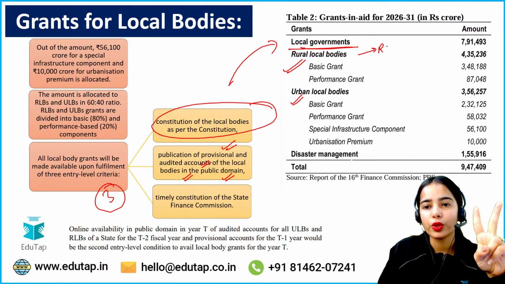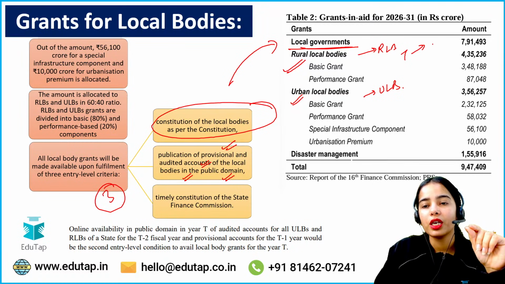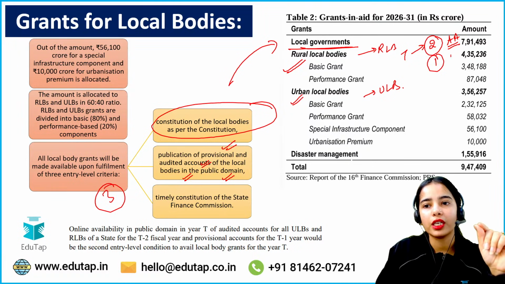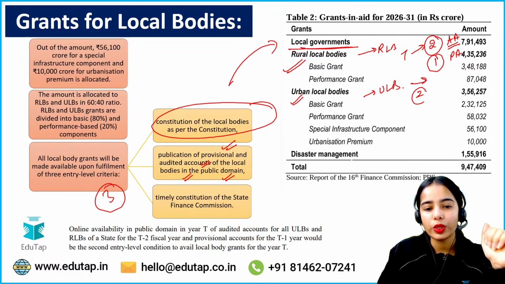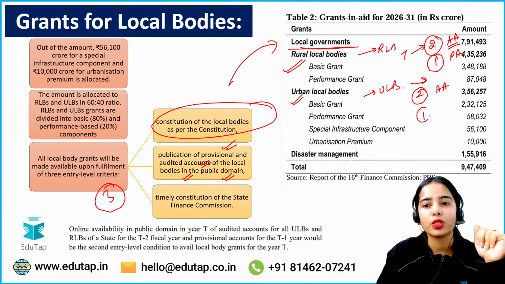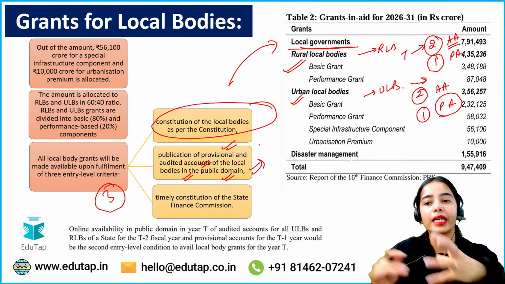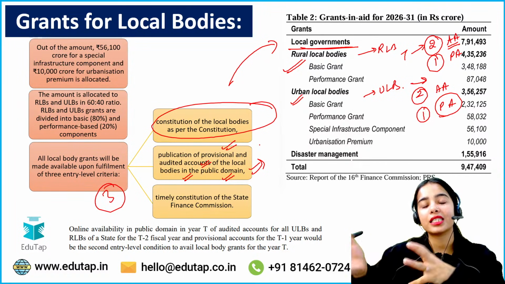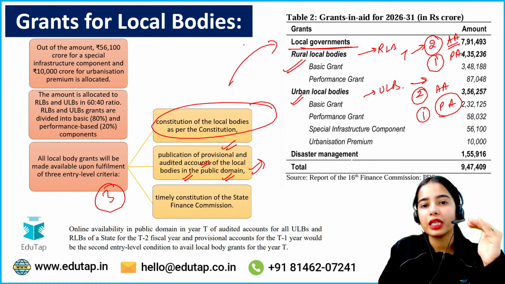That means for the rural local bodies and for the urban local bodies, in the current year, the past 2 years of audited accounts should be present and the past 1 year of provisional account should be present. For urban local bodies also, the past 2 years of audited accounts and the past 1 year of provisional account should be present in the public domain, so that it can be seen that this much money is getting allocated to the rural bodies or to the urban bodies, and this much money is being used for the betterment of the areas. Okay, so the grants will only be released to the state governments when these conditions are being followed.